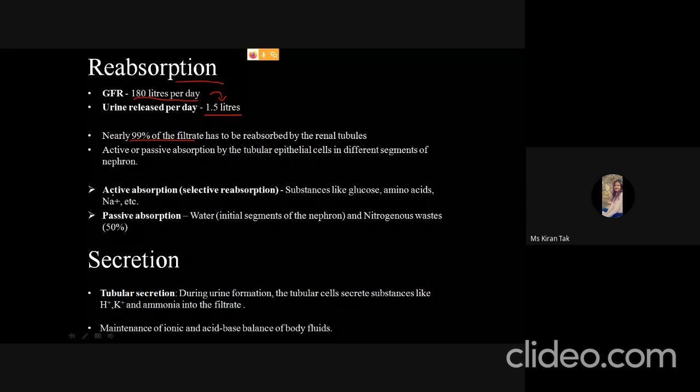Active absorption takes place for substances like glucose, amino acids, and sodium ions, and passive absorption of water occurs in the initial segment of the nephron, and there is also reabsorption of nitrogenous wastes. To maintain the ionic balance, secretion is also very important. So there is secretion of hydrogen, potassium, and ammonia into the filtrate to maintain the ionic and acid balance of the body fluids.